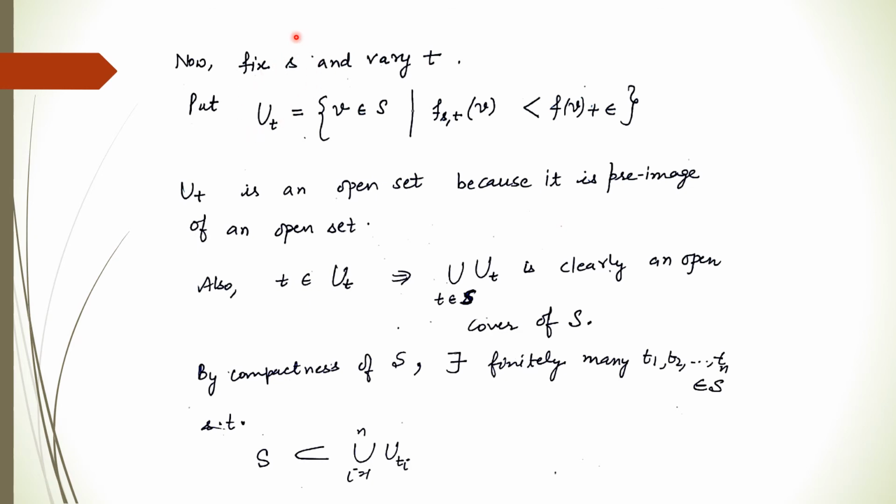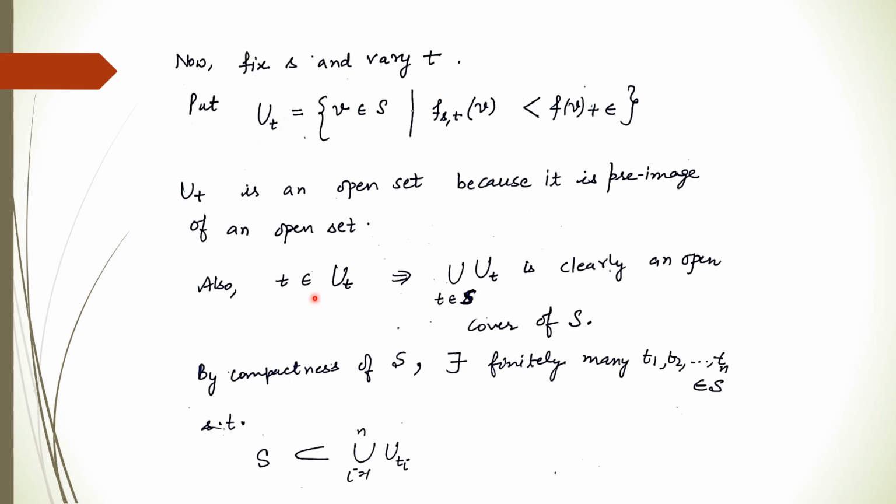Now here we fix s and vary t, and also t is a member of U_t. Now why is t a member of U_t? Rather than taking v, if you take t, right, so what we get is f_{st} at t. Now this is nothing but f(t). So f(t) is strictly less than f(t) plus epsilon, which is true. So it means t belongs to U_t,